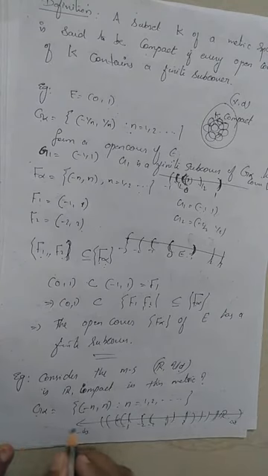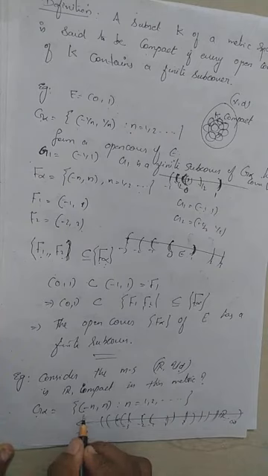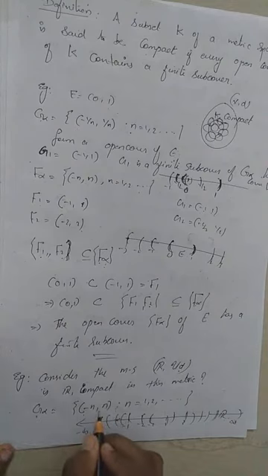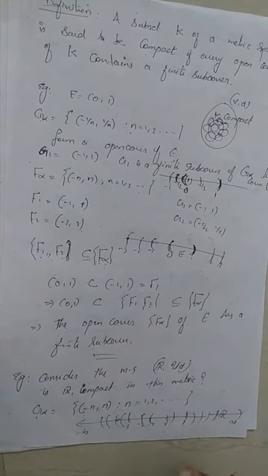Therefore, clearly G alpha is an open cover of the real line. Why is it an open cover? It covers capital R. Yes, because every element in this collection is an open interval, and we know that open intervals are open sets in the real numbers with the usual metric. Therefore, each G alpha is open, and their union forms the real line itself. So G alpha is an open cover for the real line in the usual metric. Now we have to check whether G alpha has a finite subcover of R.